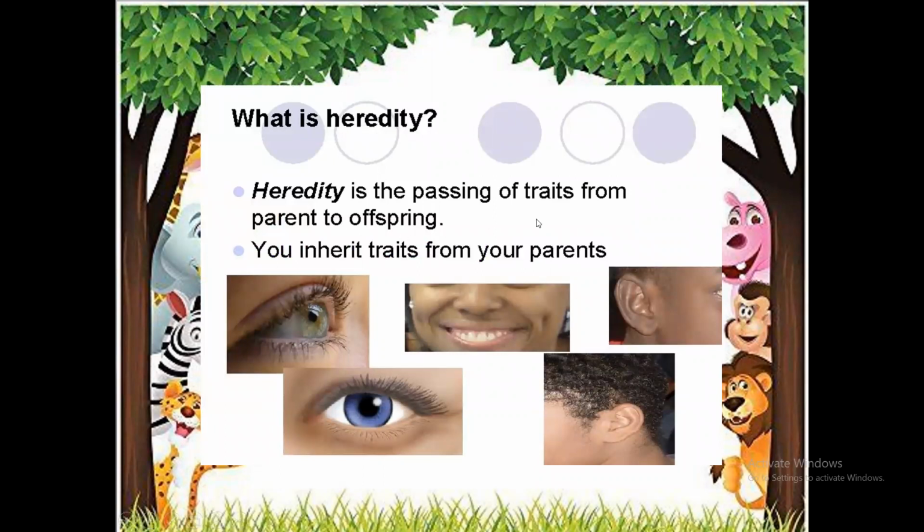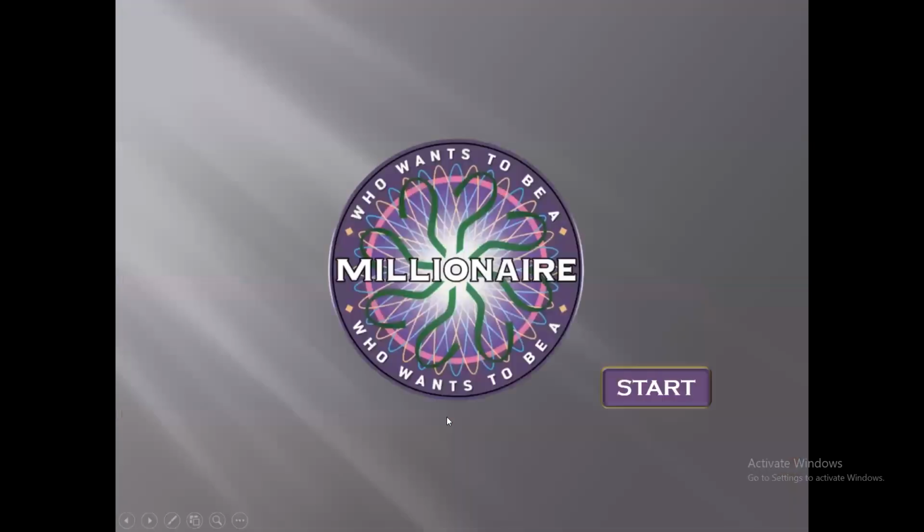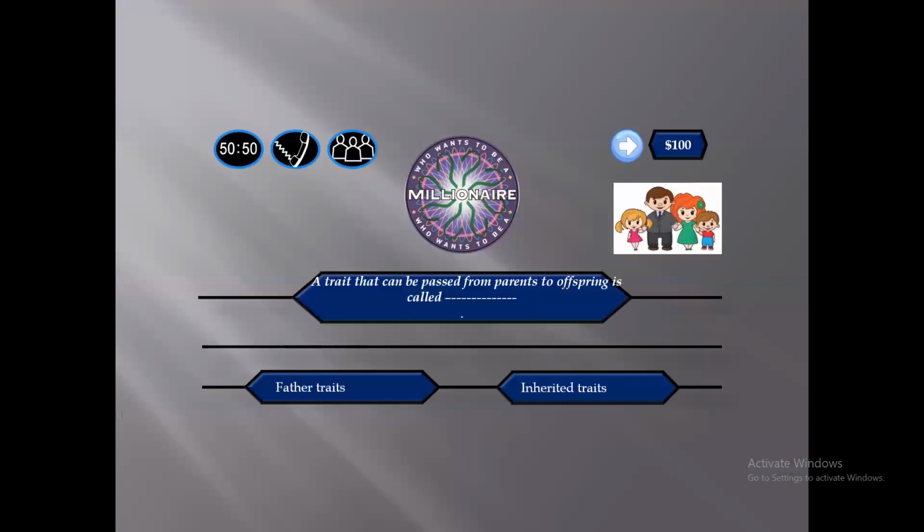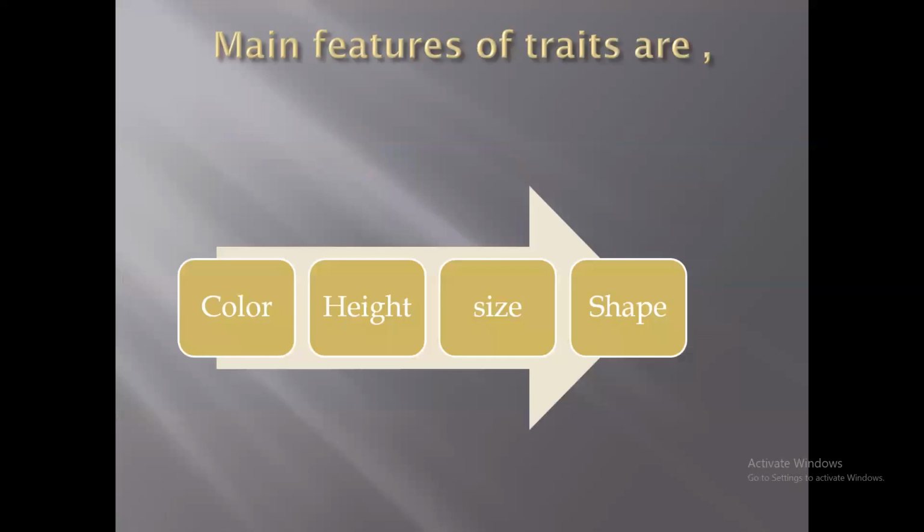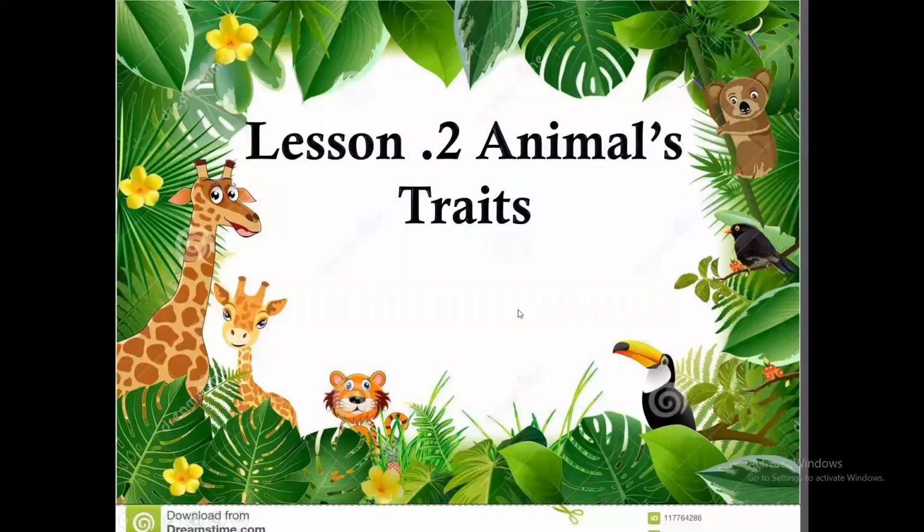Heredity is the passing of traits from parent to offspring. So you inherit traits from your parent, like all of these traits and different things. We can say that the traits that can be passed from parent to offspring can be like color, height, size, and shape.